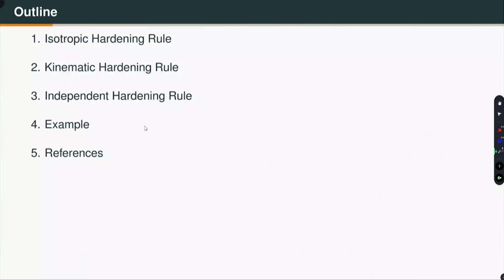In this lecture we want to talk about hardening rules and how they dictate the cyclic stress strain response of different materials. These are the three different hardening rules that we will be talking about, and using a very simple example, I will demonstrate isotropic hardening, kinematic hardening and independent hardening rule.